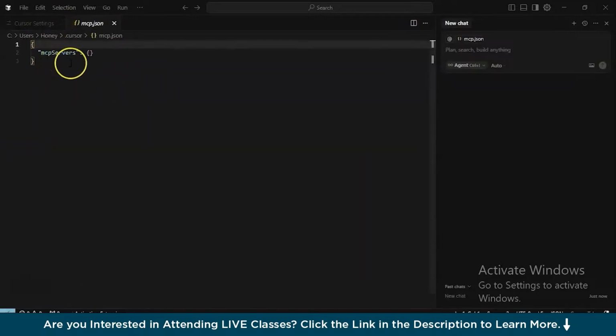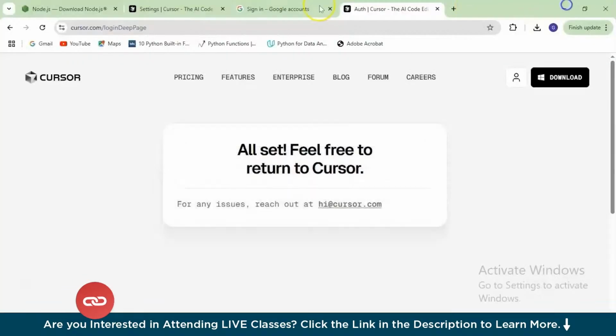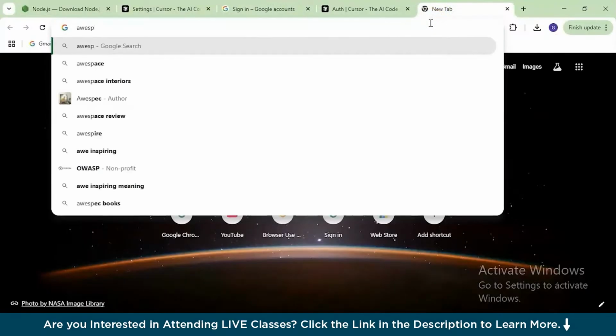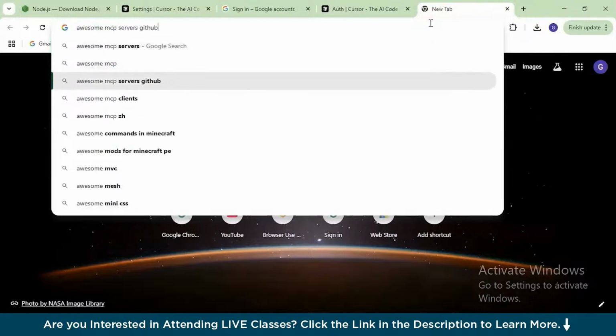And now you'll have a mcp.json file which is completely empty. You'll have to write down a few hard-coded codes here, which are not too complex related to the earlier ones that you have worked on in A10. So you might need a few more tools here. So go to the Firecrawl website. Before that, let's go through some awesome MCP servers GitHub link.